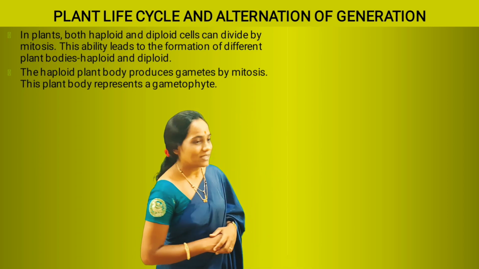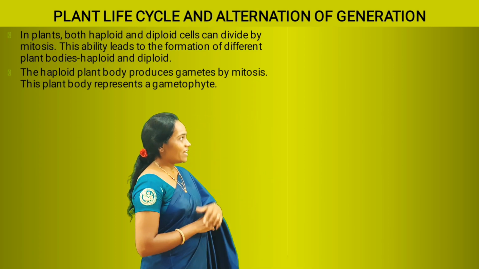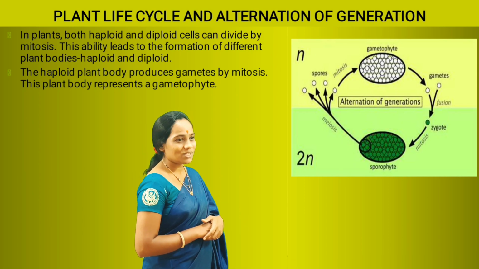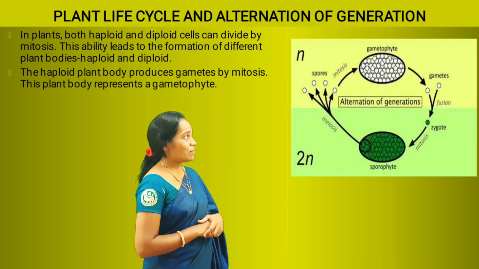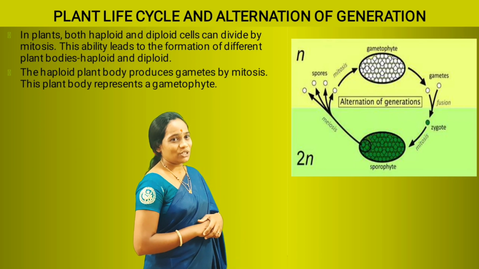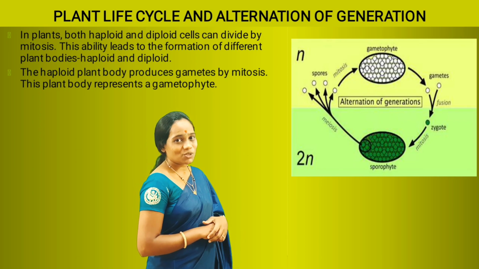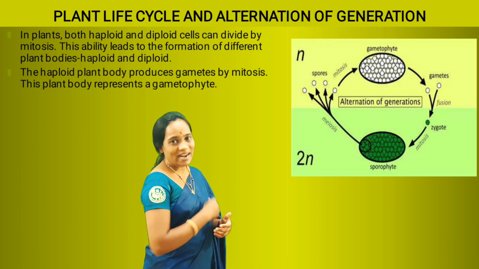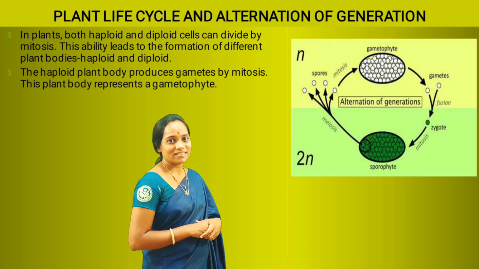You can see in the picture that haploid spores are produced, and those haploid spores divide by mitosis to give rise to the haploid gametophytic plant body.